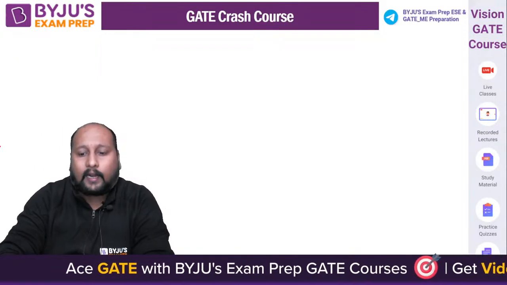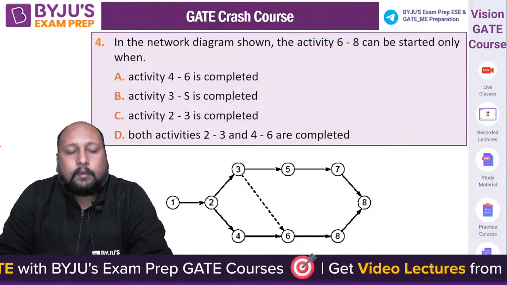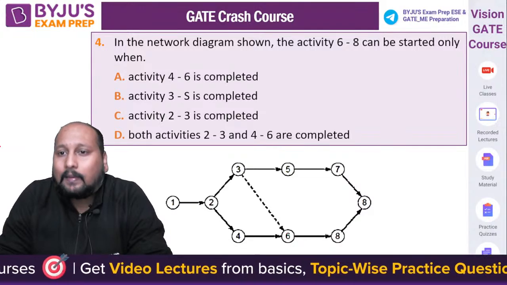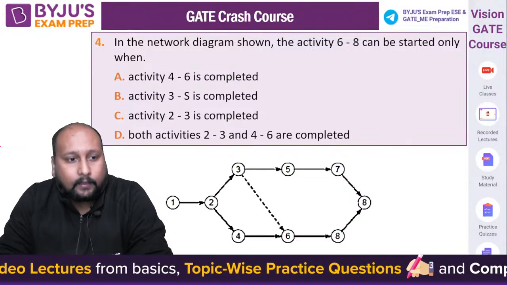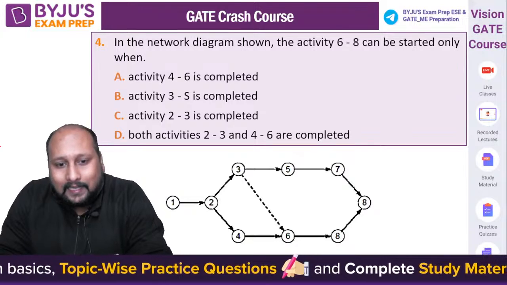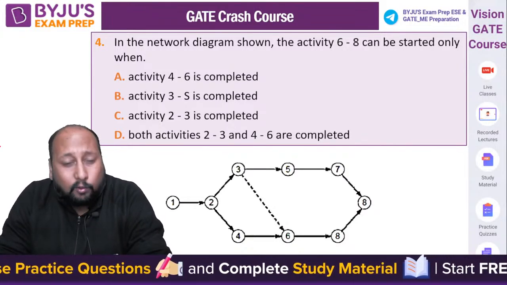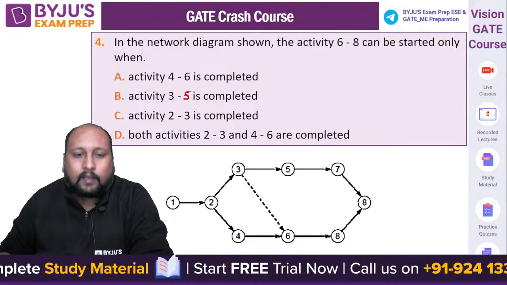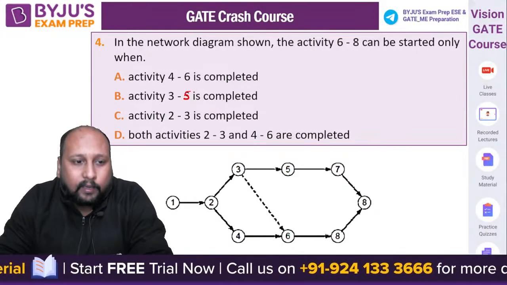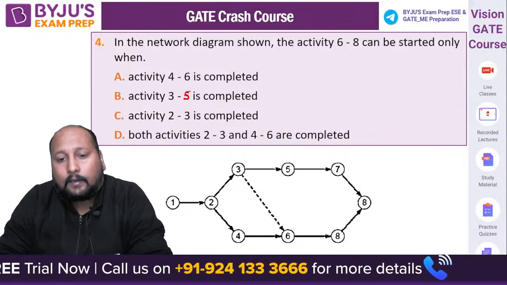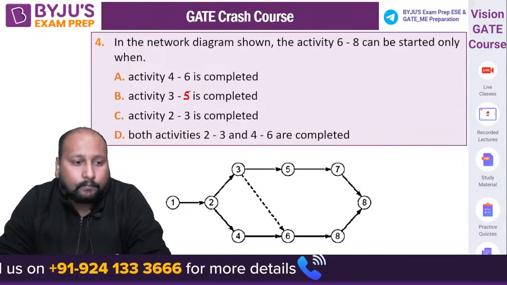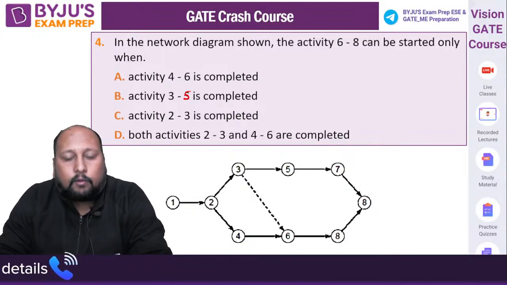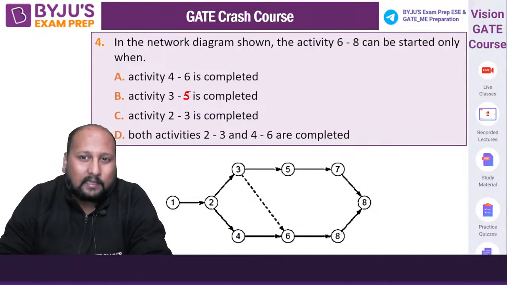चलिए नेक्स्ट क्वेश्चन, क्वेश्चन नंबर 4 ट्राई कीजिए. Again from the PERT CPM, in the network diagram shown below, the activity 6-8 can be started only when. चलिए बताइए. The activity 6-8 can only be started when activity 4-6 is completed, activity 3-5 completed, or activity 2-3 completed, or both 2-3 and 4-6 completed. When you can start event 6, when you can start event number 6 or activity 6-8.